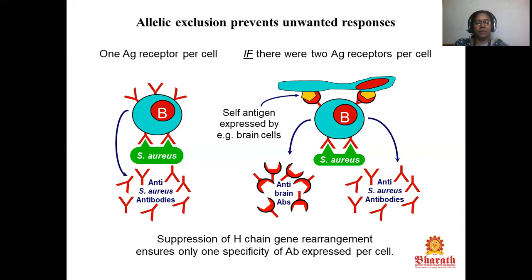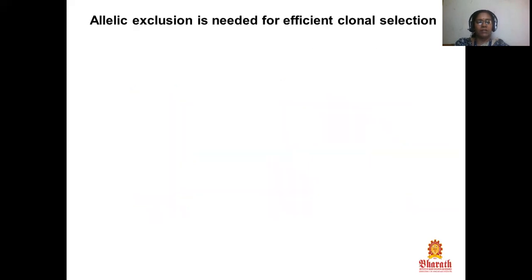Here the suppression of H chain gene rearrangement ensures only one specificity of antibody is expressed per cell. It prevents induction of unwanted responses by pathogens. The allelic exclusion is needed for efficient clonal selection.